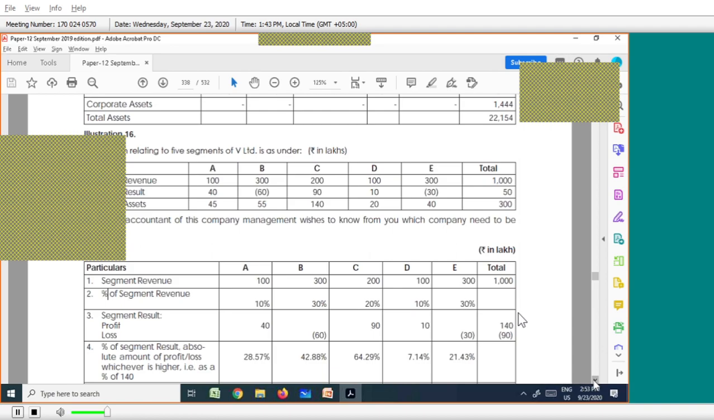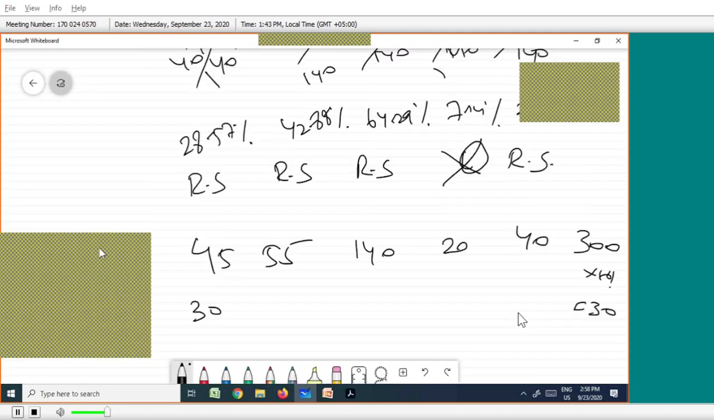As per our presentation, asset test means if a segment asset is greater than or equal to 10% of the total assets of all segments, then it is a reportable segment. So 300 into 10% is 30, minimum 30 should be there. Minimum 30 is there, yes; yes; yes; not there, only 20; yes.